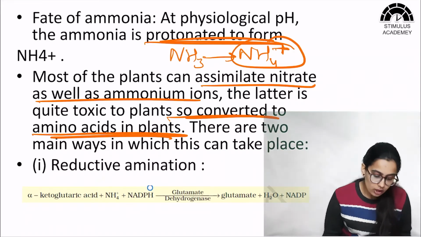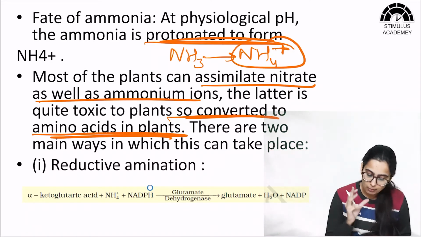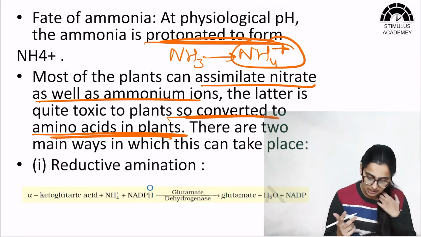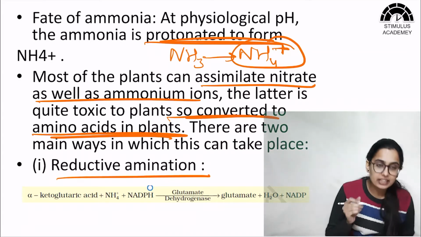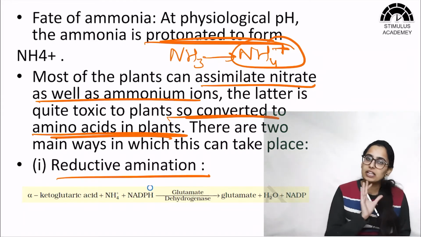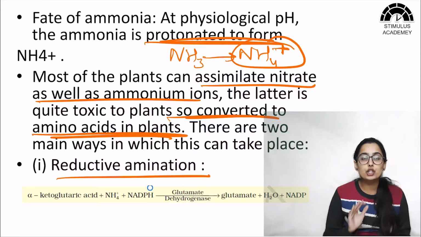So how does a plant convert this ammonium ion into amino acids? There are basically two ways. The first is known as reductive amination. Reductive amination, as the name says, here there will be reduction and amination, that is addition of ammonia.